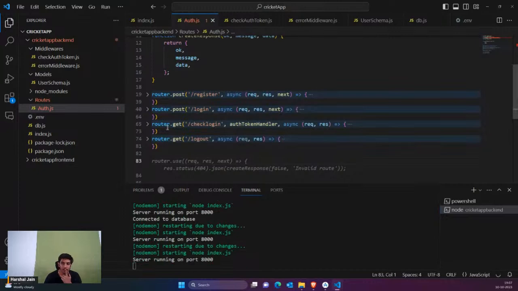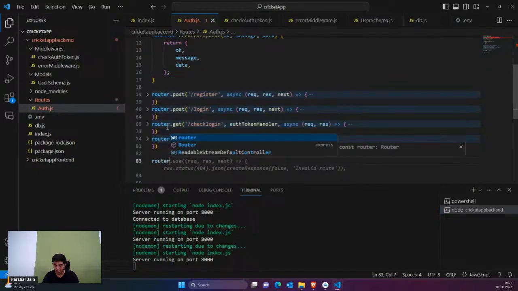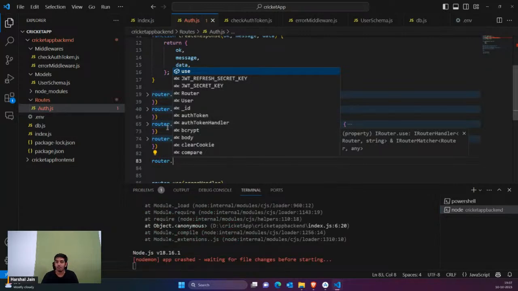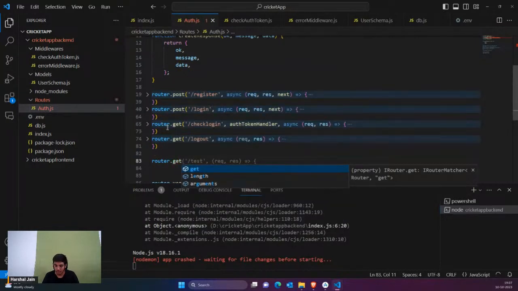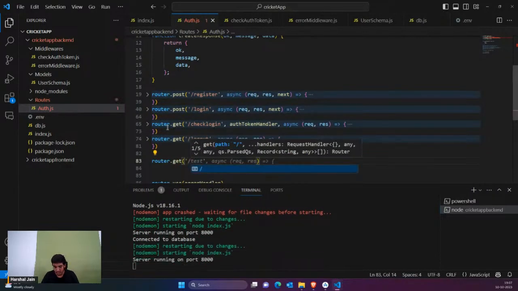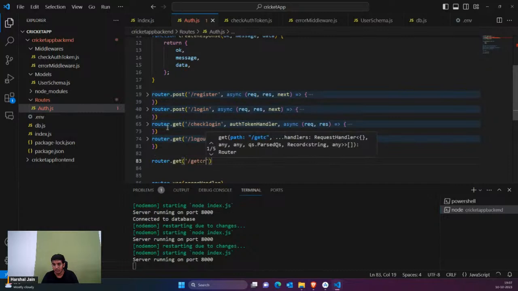So I'm simply going to say that router dot. Okay, so I didn't find any free API which is giving me a good amount of rankings of cricket. So that's why I'm creating my own API, very basic API. So I'm just simply going to say router dot get, and here guys, I'm just simply going to say slash get cricket